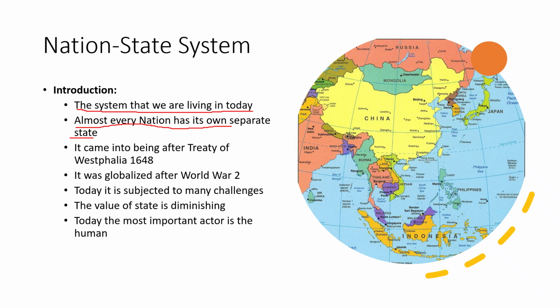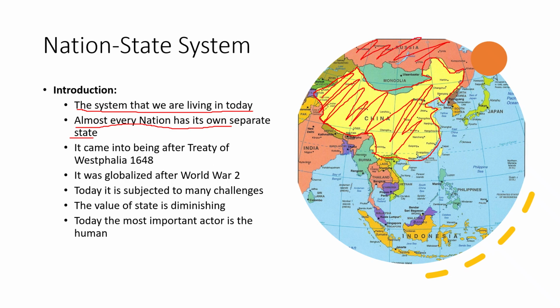For example, China is a state, and this state is for the people of China. The people of China are a nation, and they have their state demarcated by defined boundaries. This is the border of China, and the territory of China is for the people of China, the nation China. Then we have Russia.